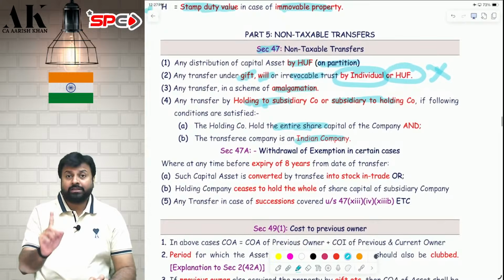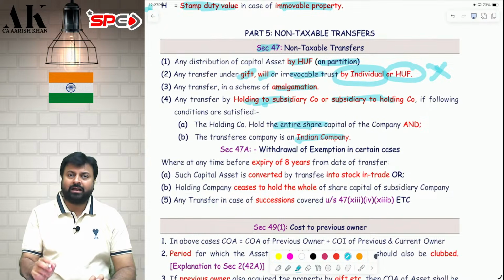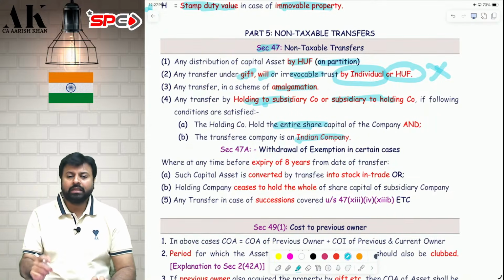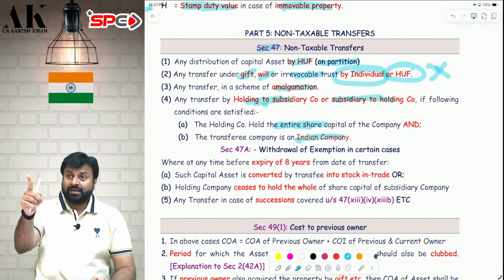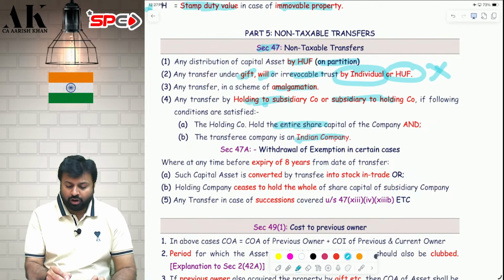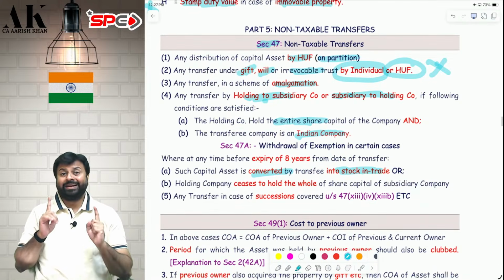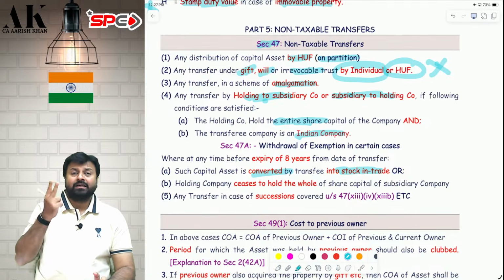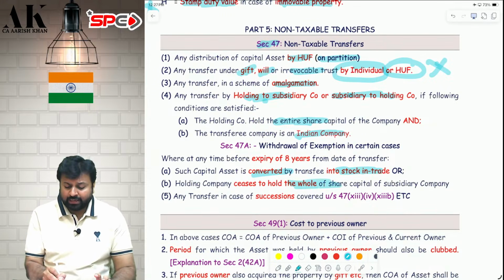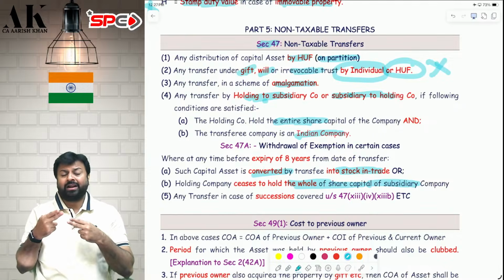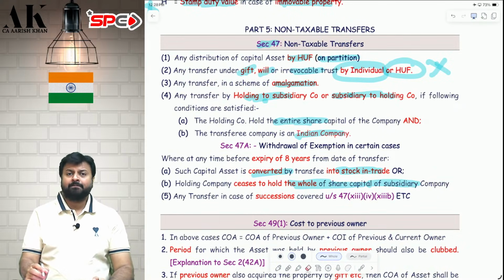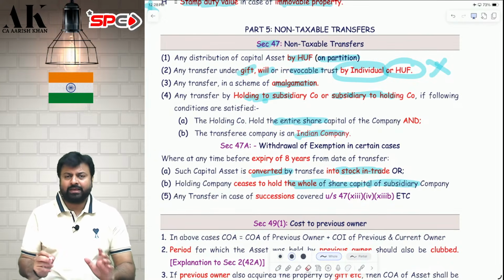Further, for the next 8 years, two conditions have to be fulfilled. Otherwise, whatever capital gain is exempt today, that will become taxable. For 8 years, the transferee, the recipient company, should not convert the capital asset into stock in trade. Second, for 8 years, the 100% holding subsidiary relationship should be there. If these conditions are fulfilled, capital gains will be exempt.